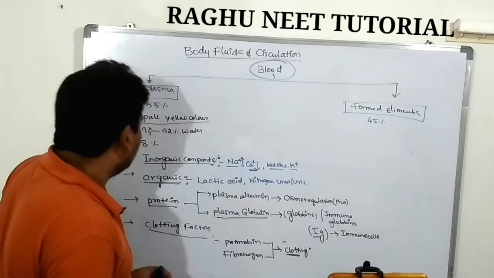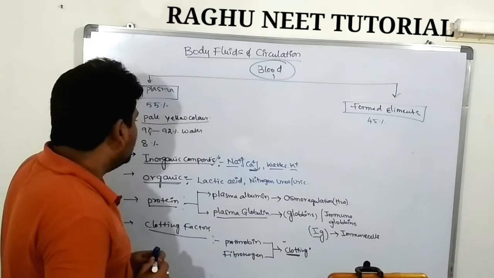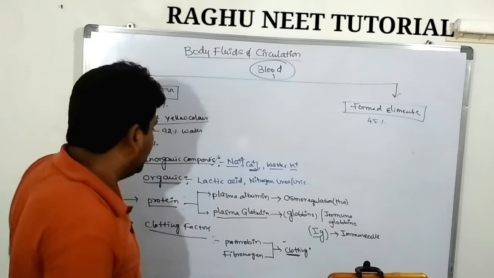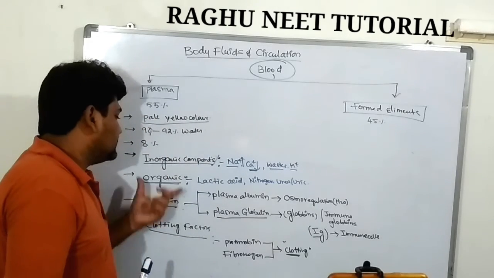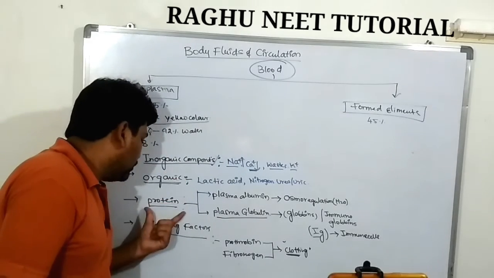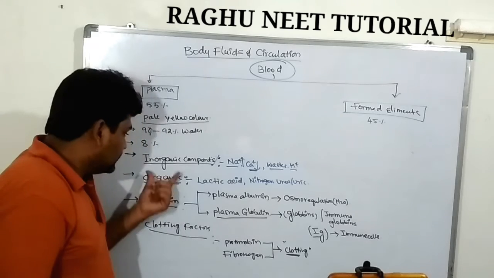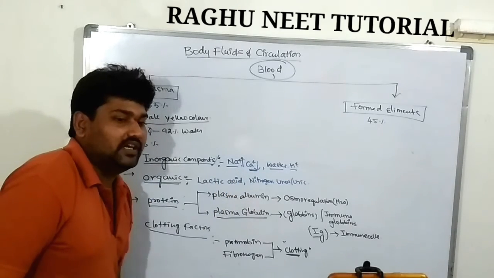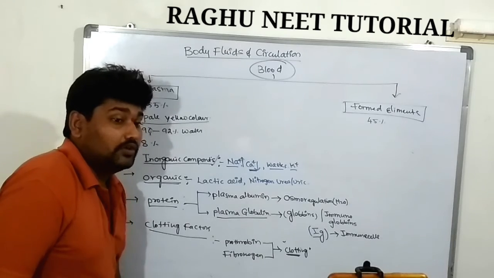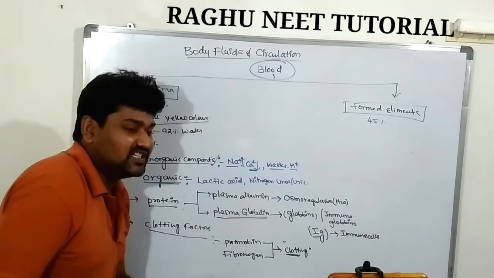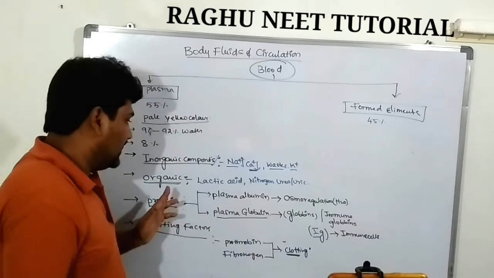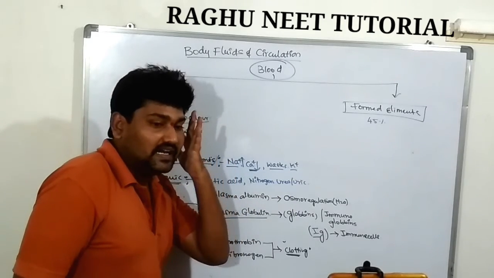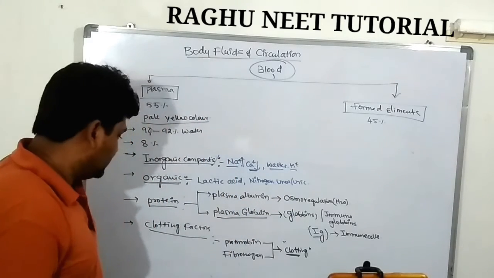The plasma contains 92% water molecules. The remaining 8% consists of inorganic and organic components, proteins and clotting factors. The inorganic components are sodium, calcium, and some potassium, with a huge amount of sodium and less calcium. Organic components are lactic acid, urea, and uric acid.